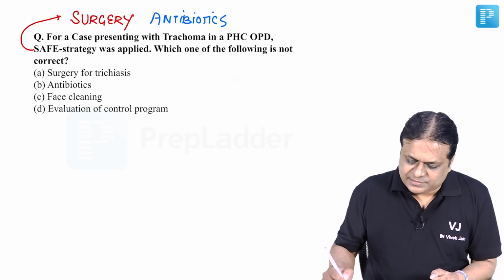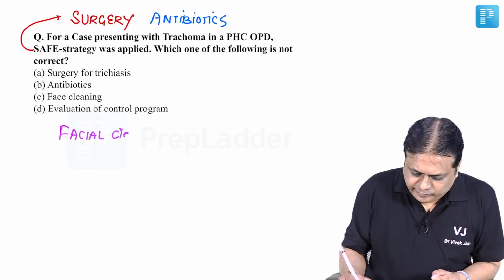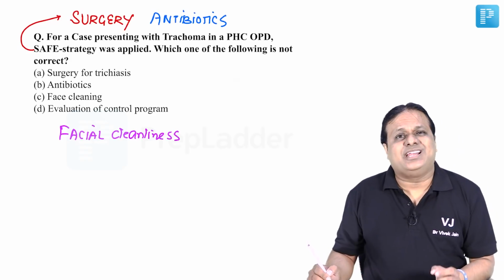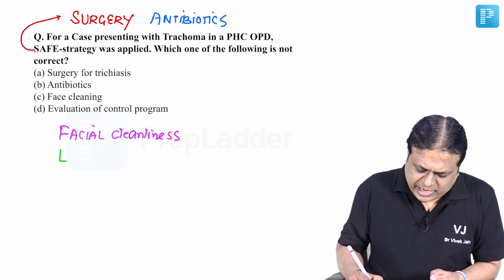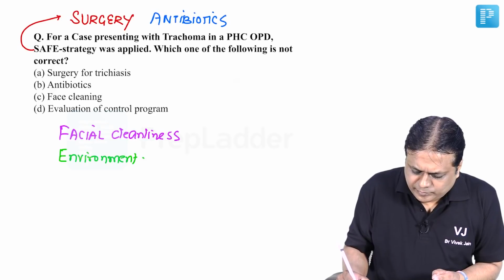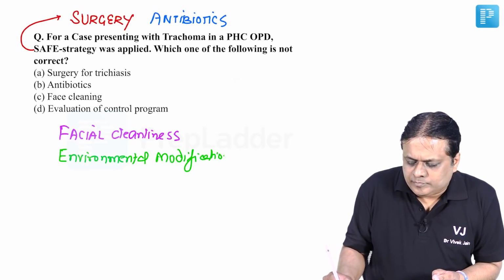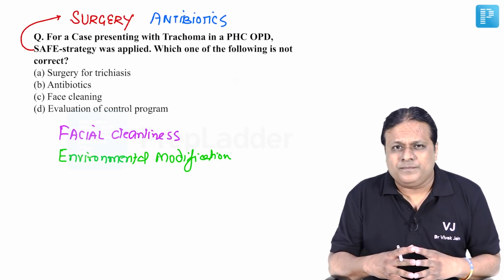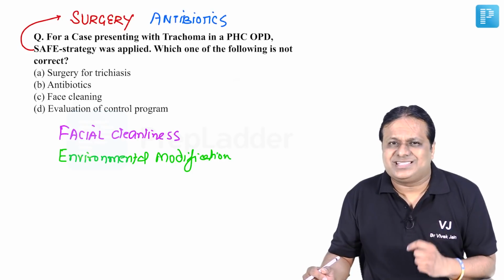Third, F is facial cleanliness, where focus is on eye hygiene. And E is environmental modification, where focus is on fly control and ensuring safe water supply and hygiene and sanitation.